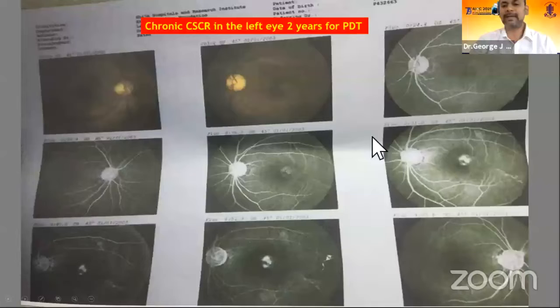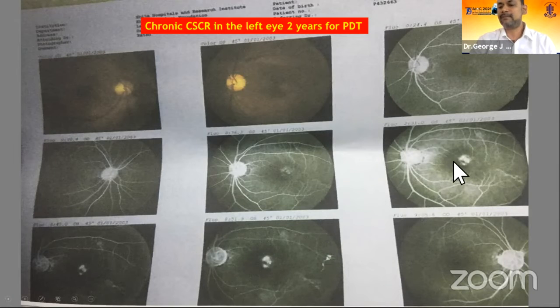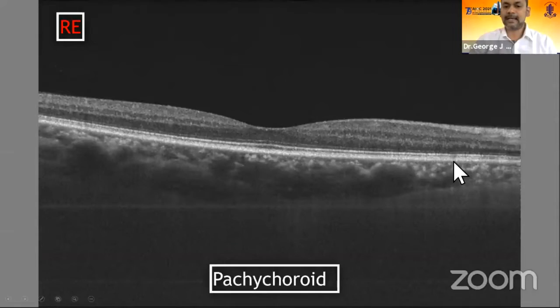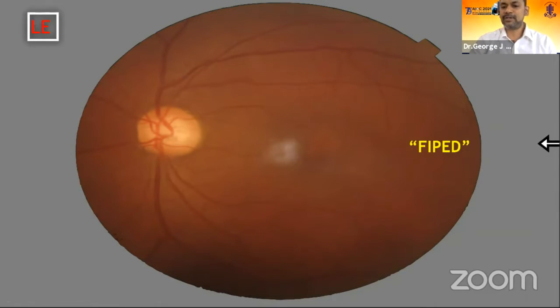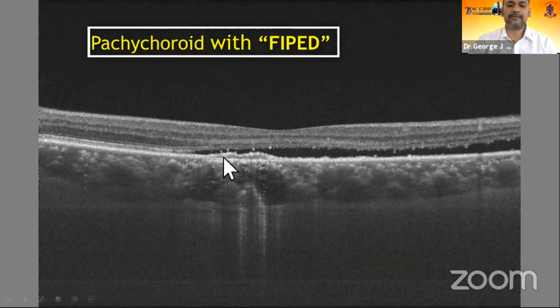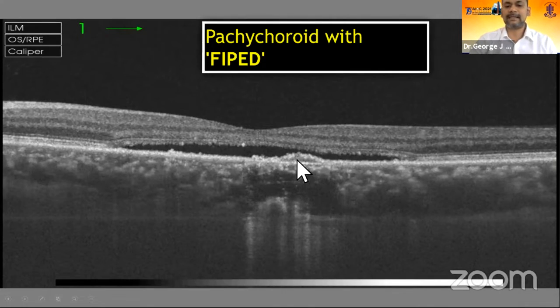So let us look at a typical case example. A chronic CSR in the left eye, 2 years, and referred for PDT for subfoveal diffuse leakage. The other right eye shows a typical pachychoroid on swept-source OCT, but the left eye shows a flat irregular PED, a FIPED, with subretinal fluid. You can see the subretinal fluid and a flat irregular PED overlying pachyvessel, and there is a sub-RPE hyperreflectivity also.